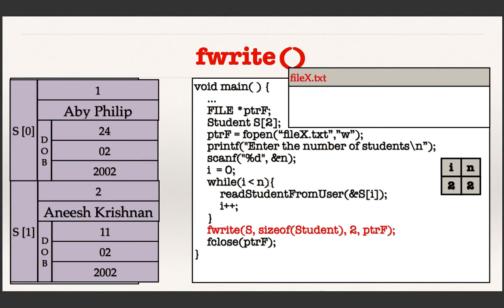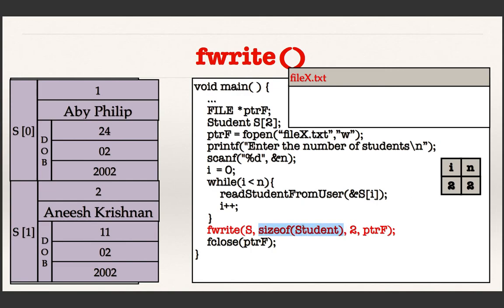And see, this is the interesting statement and the only statement that we have to understand: what is it doing? Now see, I have read the information about two students, and the student data is stored in an array of students. In general, it could be information about 66 students in your class. And fwrite is allowing me to write the entire array to the file. That is it. And the arguments are the address of the array and the number of bytes required to store each element of the array.